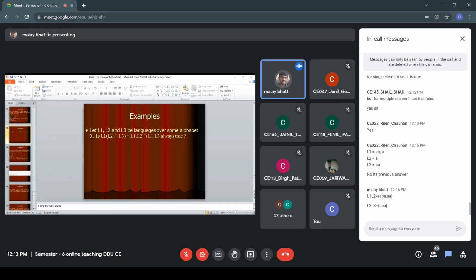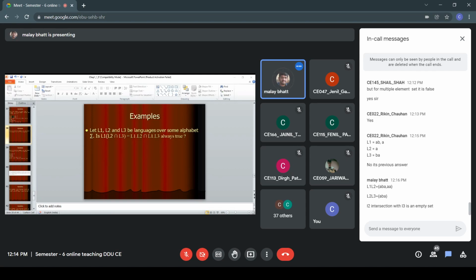And for the first one, L2 intersection L3 is an empty set. So this is a valid example.